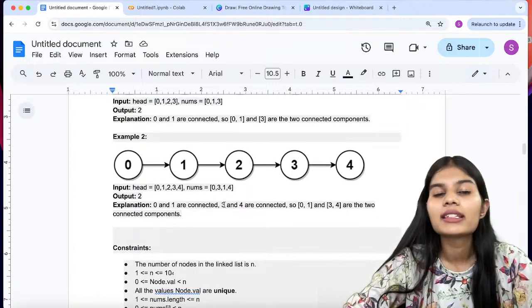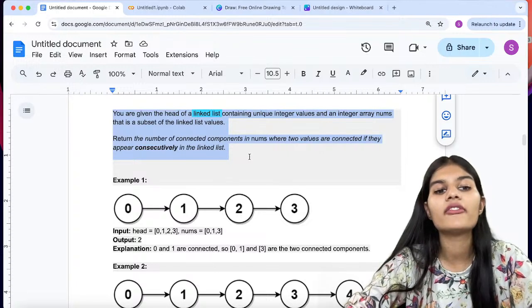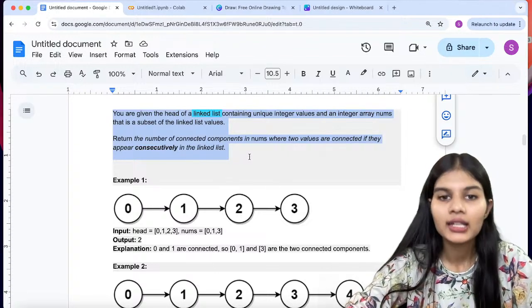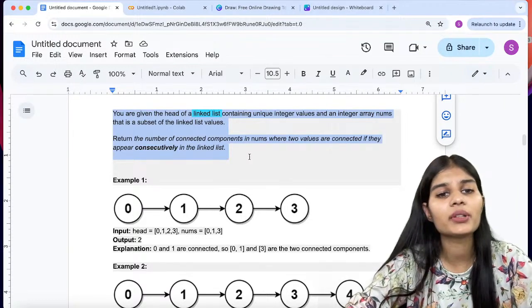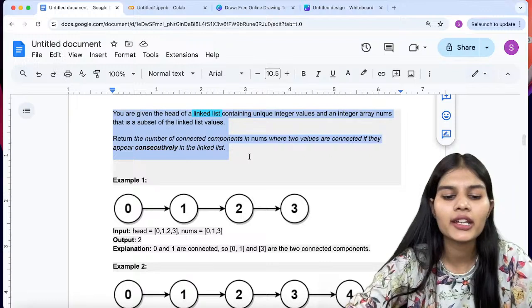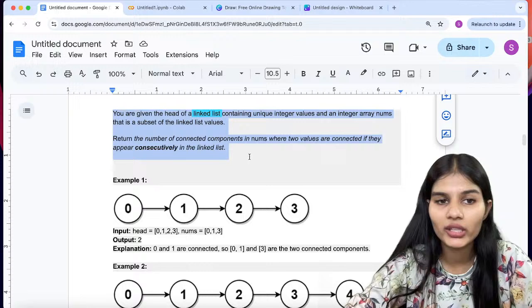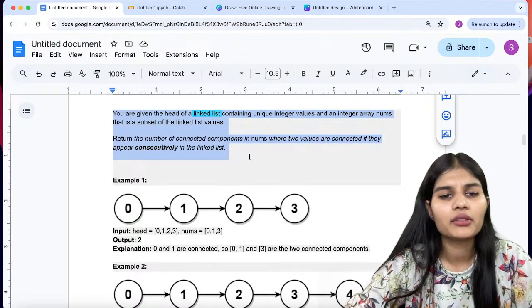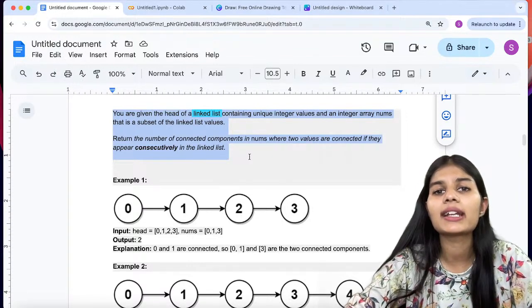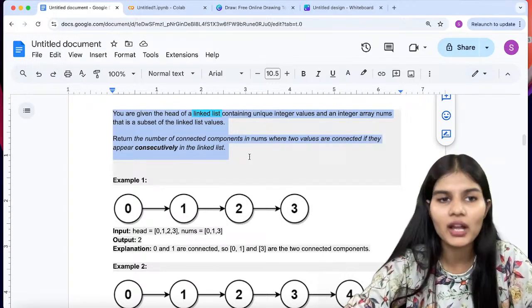Now this question is pretty simple, but if you read the final problem statement, it doesn't look that easy. But when I explain it to you, the question is simple. You have to take a linked list, and a subset of that linked list, which will be given by the user or you'll have that in the input cases. Just one thing you have to do: take those numbers and check which numbers are connected to each other. Whatever are the connected numbers, resolve them as the final output. That is just what you have to do here.